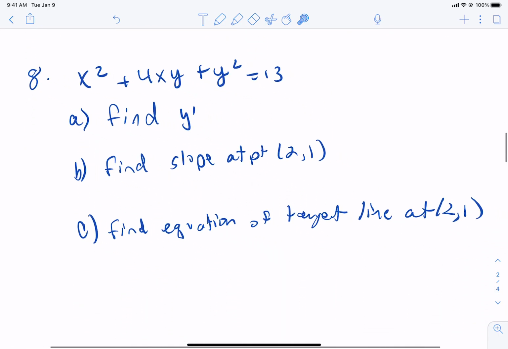Okay, let's look at 8. Now 8 has a few steps to it. The first part is to find y prime. The second part is to find the slope at the point (2, 1). And the third part is to find the equation of the line at the point (2, 1). Okay. So let's talk about the first step.